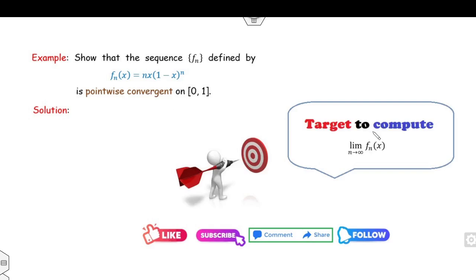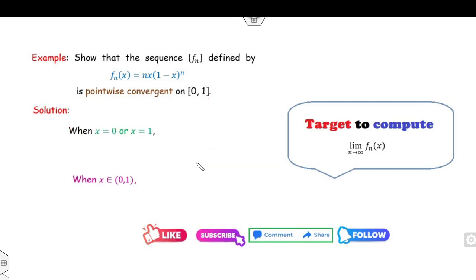Again, your target is to find this. If I call this number my f(x), then your target is to find the limit. So clearly, now they are talking about the closed interval. I can compute the value at x equal to 0, I can compute the value at x equal to 1, and I can compute the values that lie in between them.